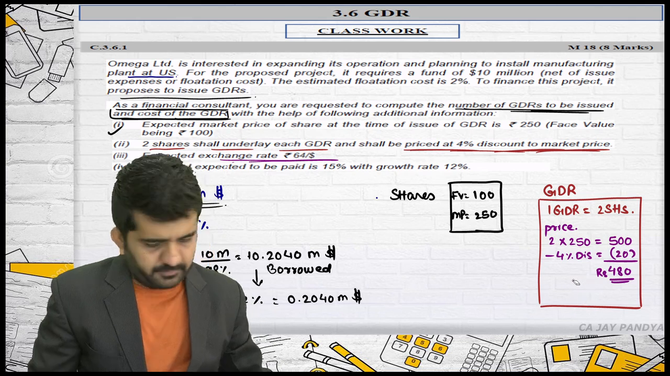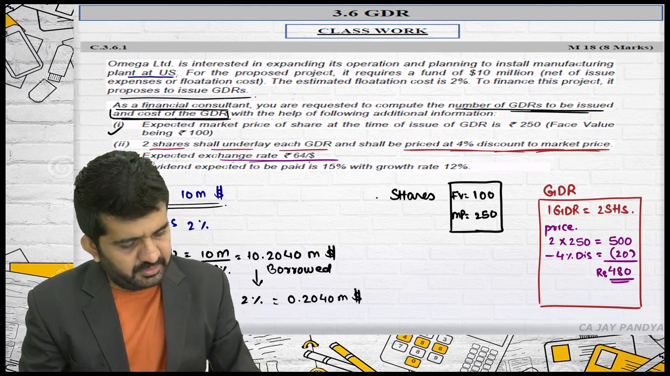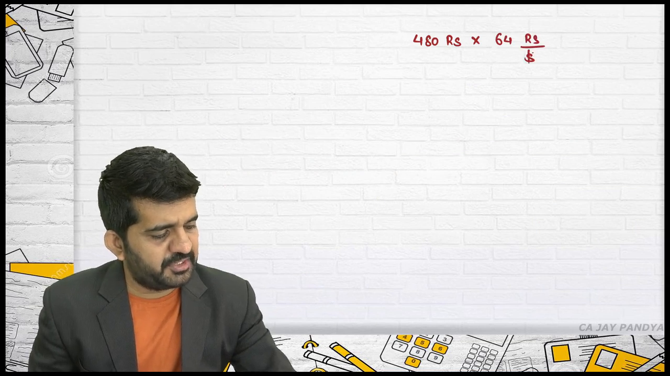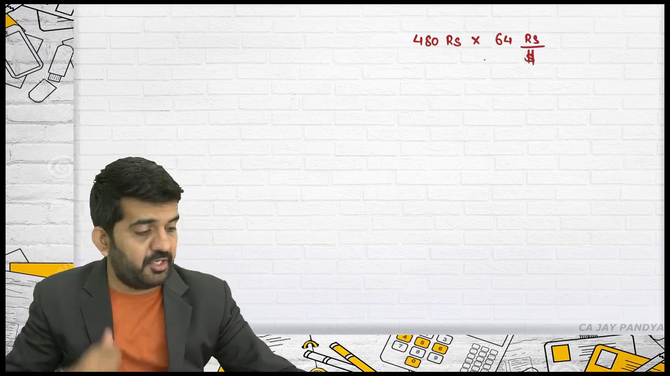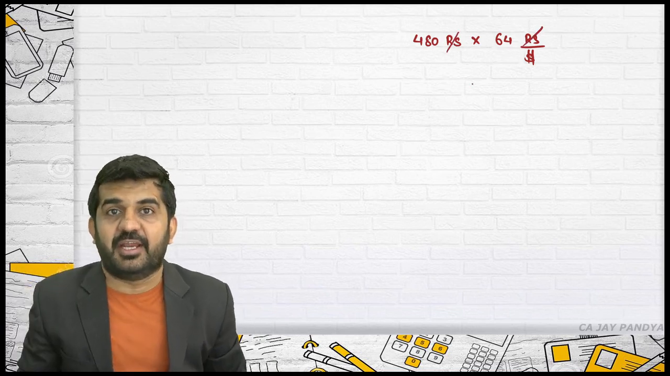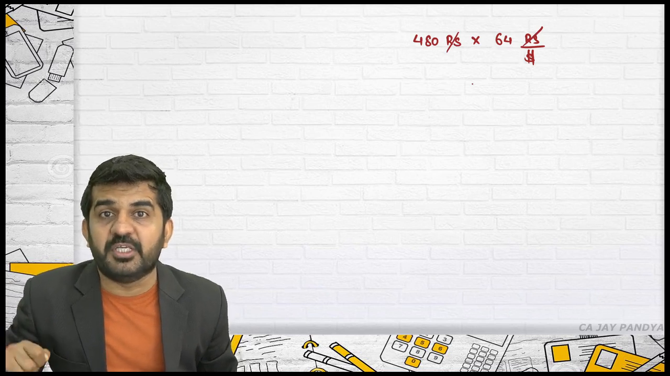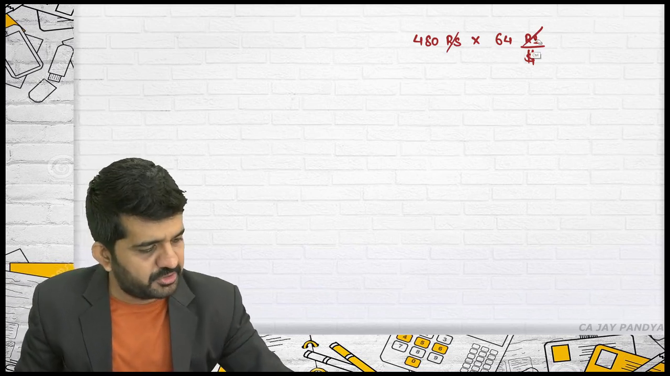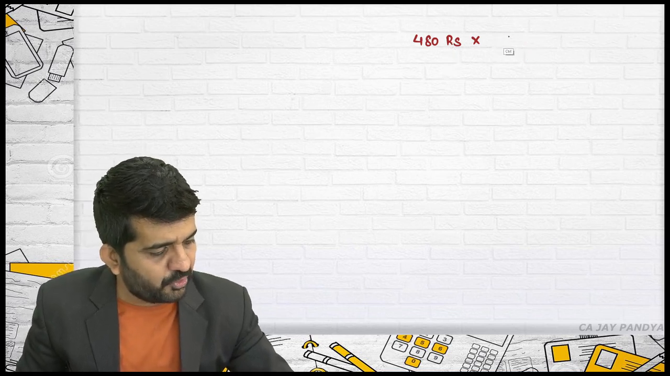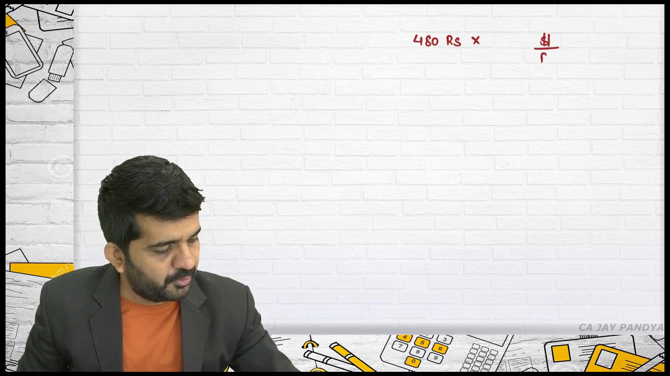Let me use the space. 480 rupees multiplied by 64? 64 is rupees per dollar. See, whenever you write down the full quotation, you will understand this cannot get cancelled. I am writing something incorrect. I don't want to convert dollars into rupees. I want to convert rupees into dollars. So what should I do to convert rupees into dollars? I need a rate of dollar per rupee.